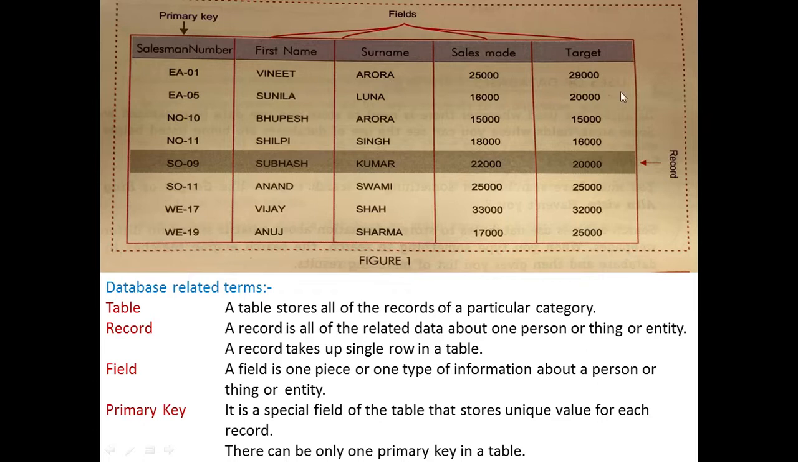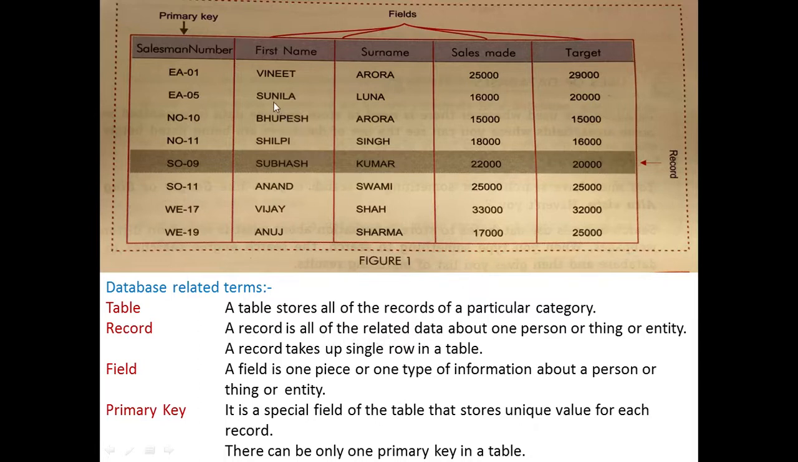Row wise it is called a record. For example, SO09 Subhash Kumar 22,000 and 20,000. This is a record. This is a record. EA01 Vineet Arora 25,000, 29,000. This is a record. A record is all of the related information about one person.